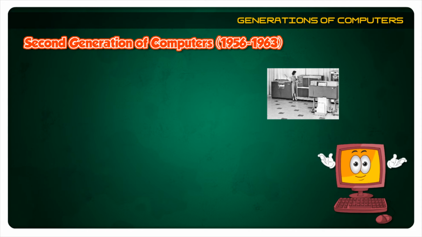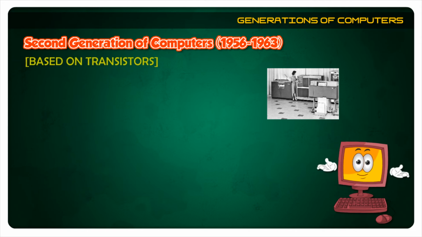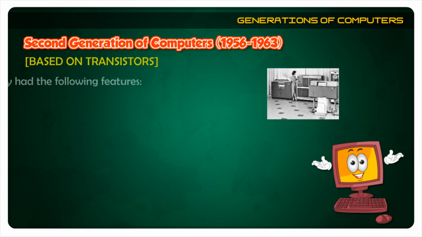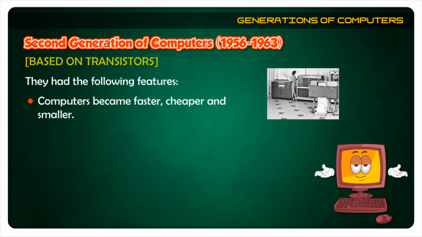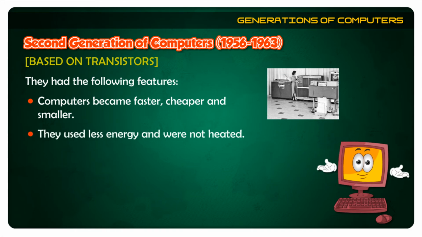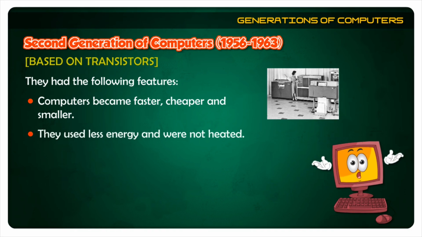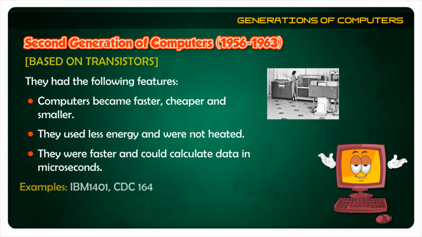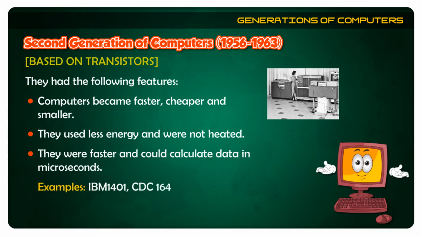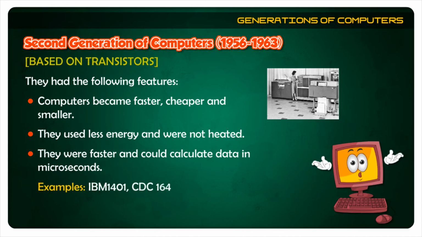Second generation of computers, 1956 to 1963. Based on transistors. They had the following features. Computers became faster, cheaper and smaller. They used less energy and were not heated. They were faster and could calculate data in microseconds. Examples: IBM 1401, CDC 164.